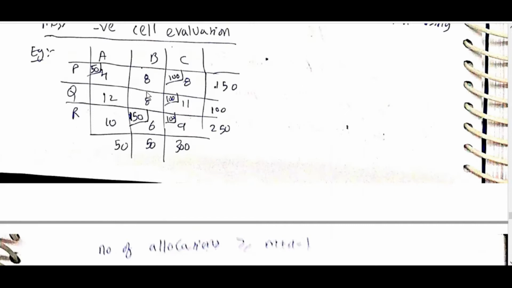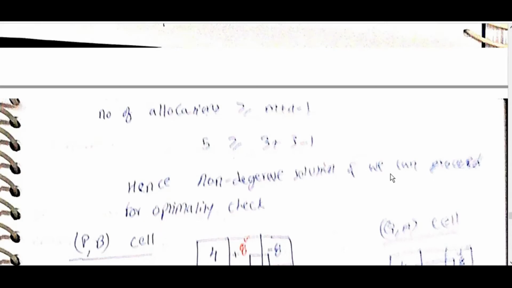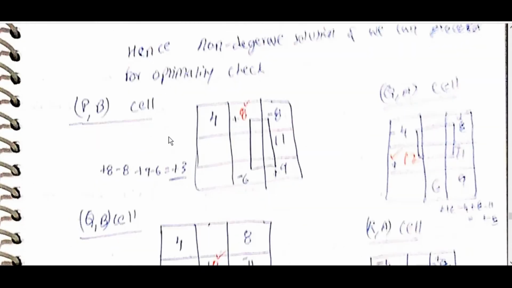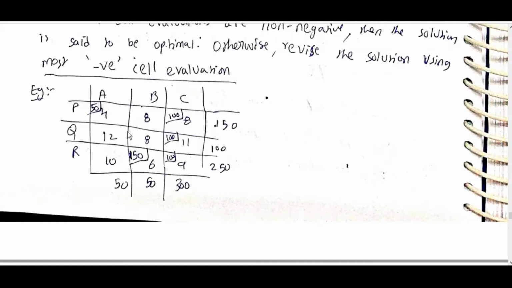Here, the number of allocations is greater than or equal to m plus n minus 1: 5 is greater than or equal to 3 plus 3 minus 1. Hence, it is a non-degenerate solution, and we can proceed for the optimality check. The P, B cell is empty, so this box can be used.